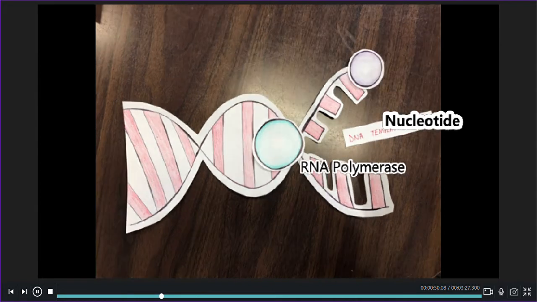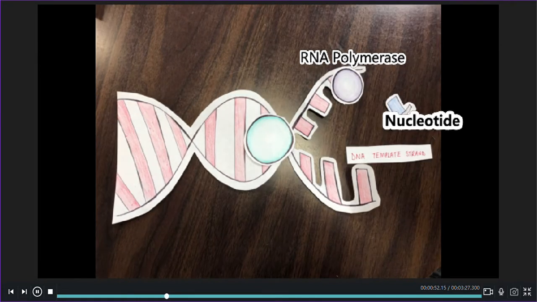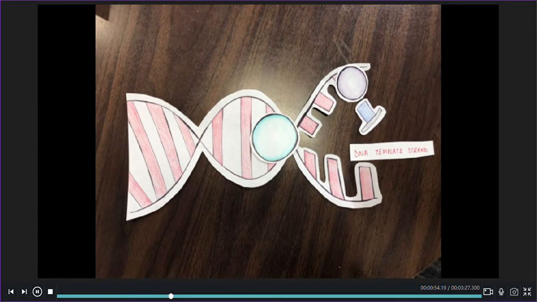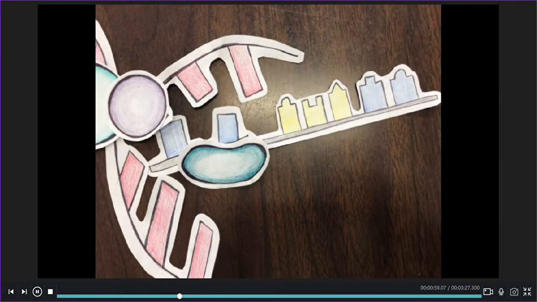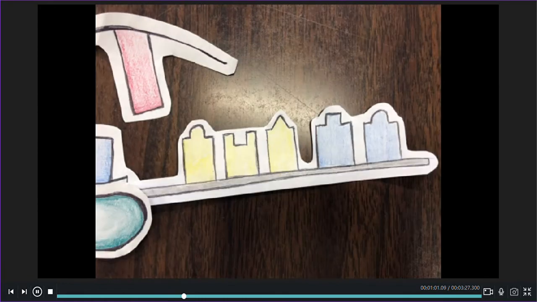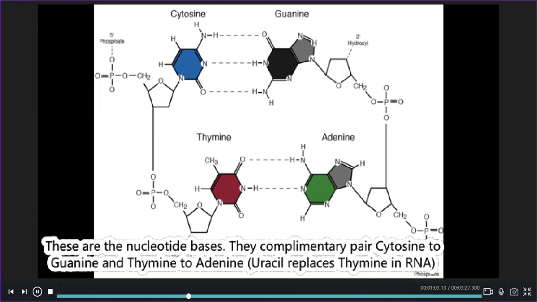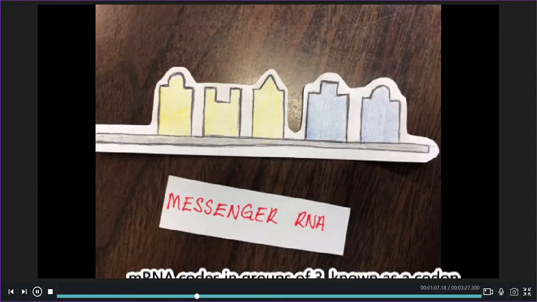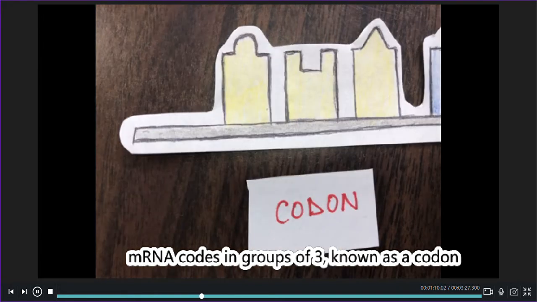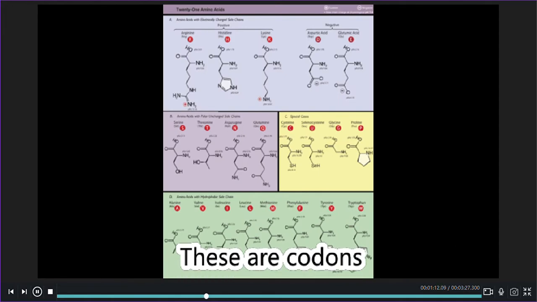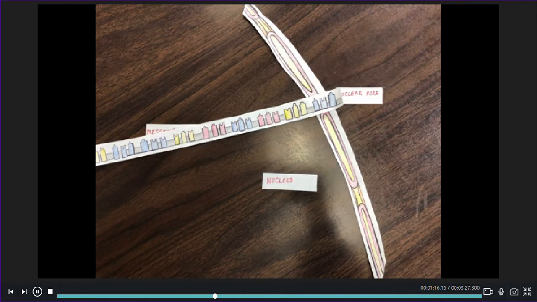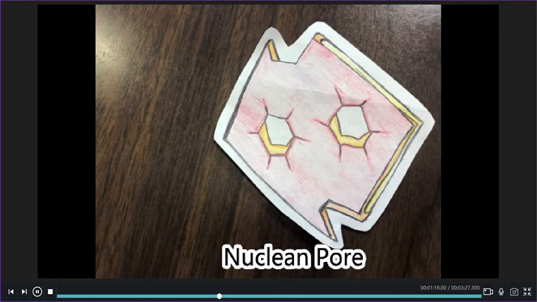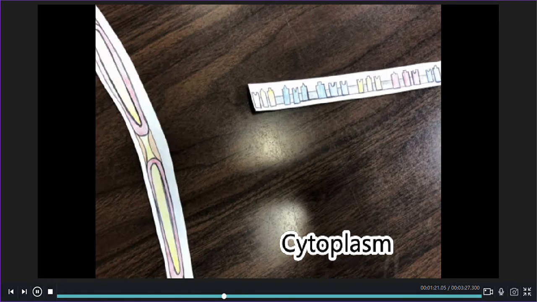If the mRNA forms from the leading DNA strand, 5' to 3', polymerase reads with no breaks and everything is peachy. If the mRNA forms from the lagging DNA strand, 5' to 3', then the polymerase has to work backwards in Okazaki fragments. After mRNA is formed, RNA polymerase rejoins the DNA strands, and mRNA is released to float out of the nucleus through the nuclear pore to the cytoplasm with instructions from the DNA molecule.